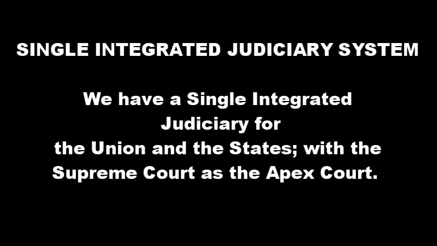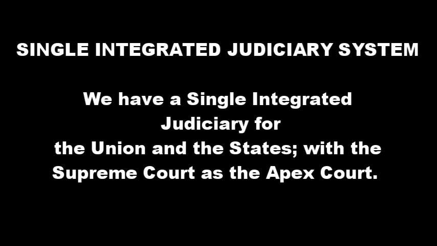And second, there is a single civil and criminal system that operates throughout the country, and not a separate set of law for different states or for different courts. There is only one single civil and criminal system.